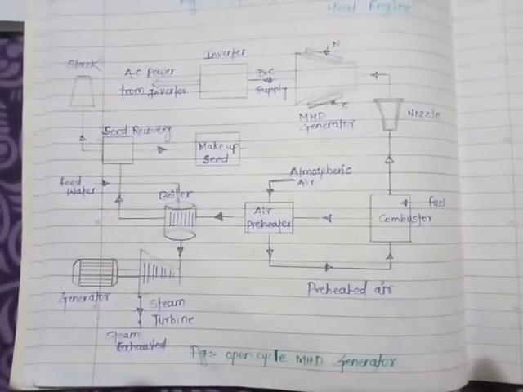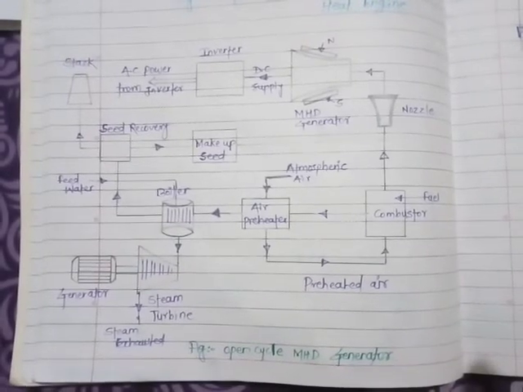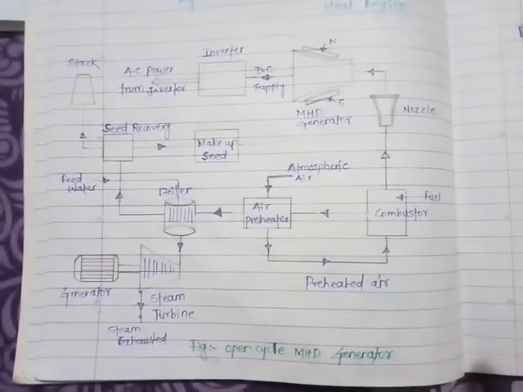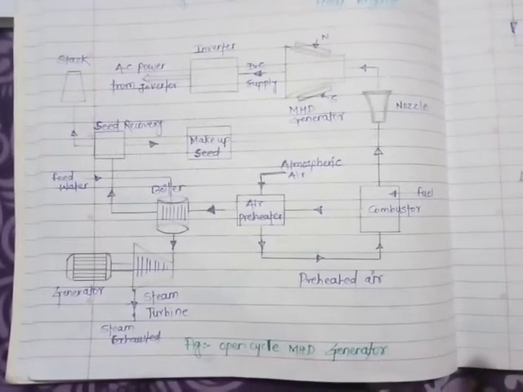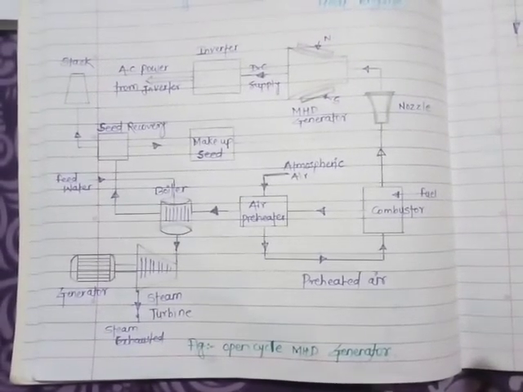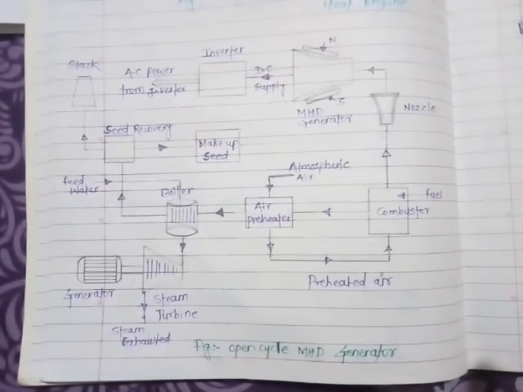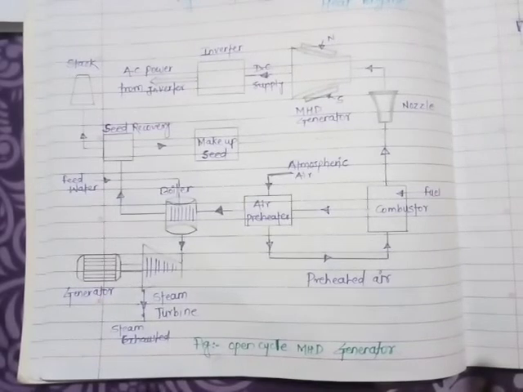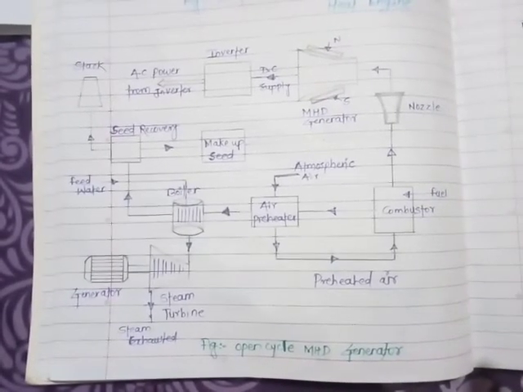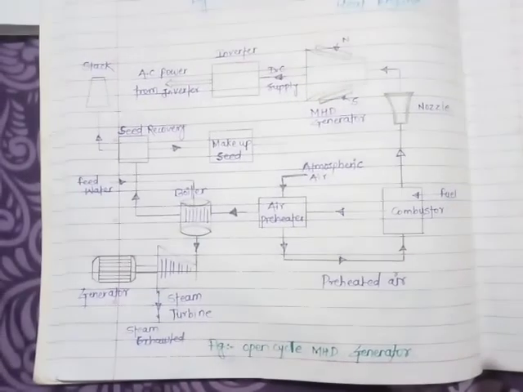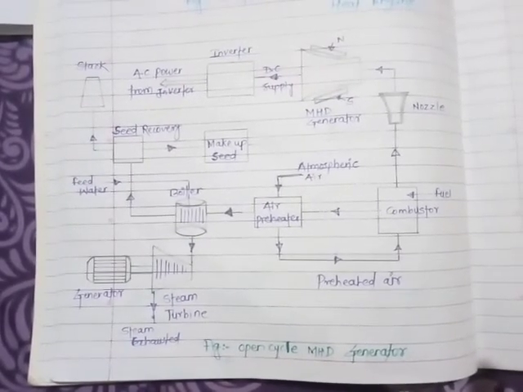This is the open cycle MHD generator. In this system, the fuel we are using is coal and natural gas, which is burnt in the combustion chamber. The air required for the combustion is supplied from the air preheater, and the hot ionized gas produced by the combustion chamber is then seeded with a small amount of ionized alkali metal like calcium or potassium to increase the electrical conductivity of this gas.